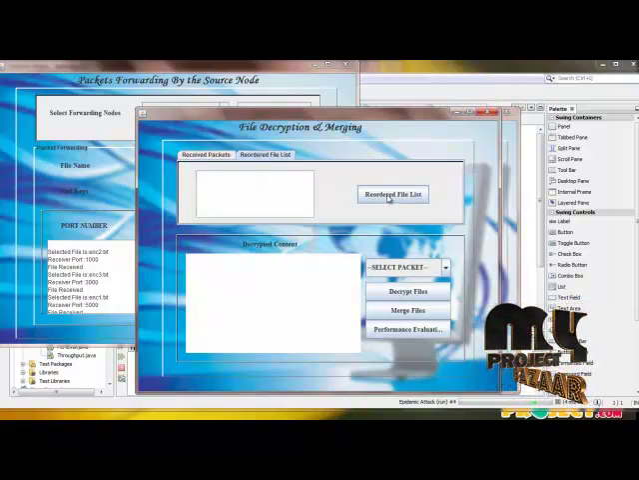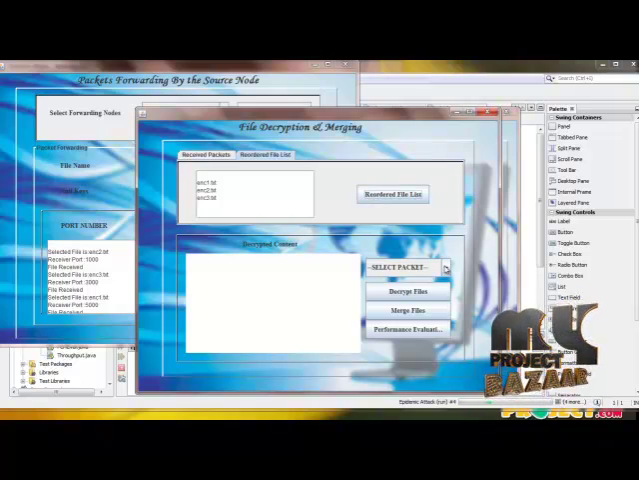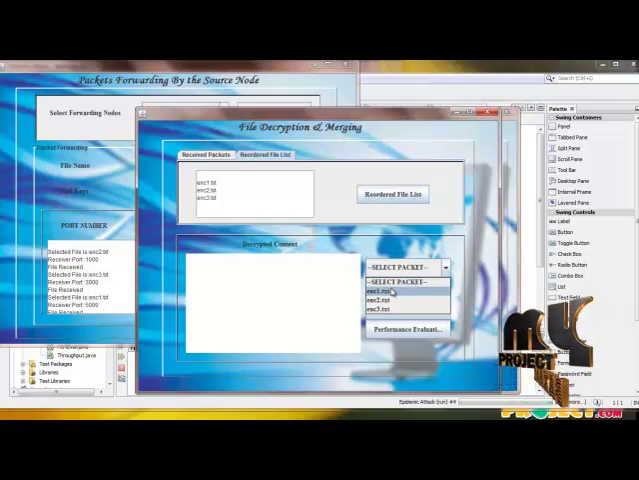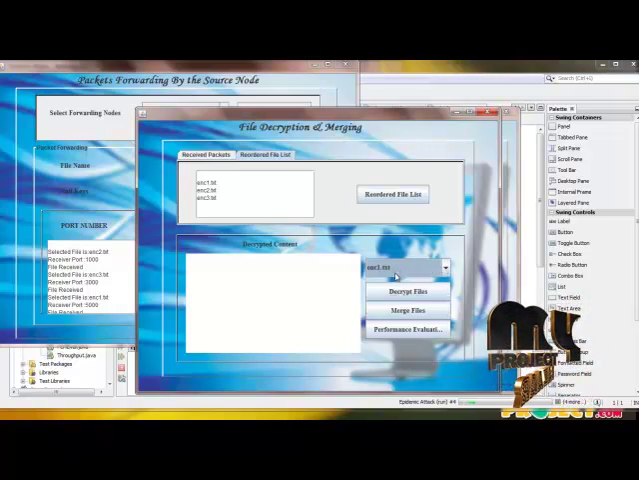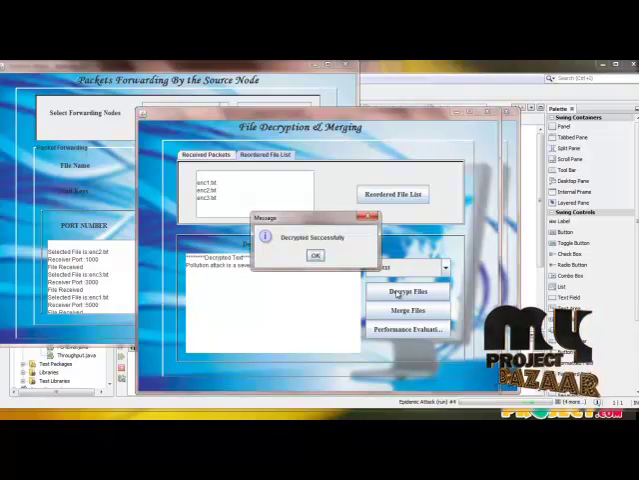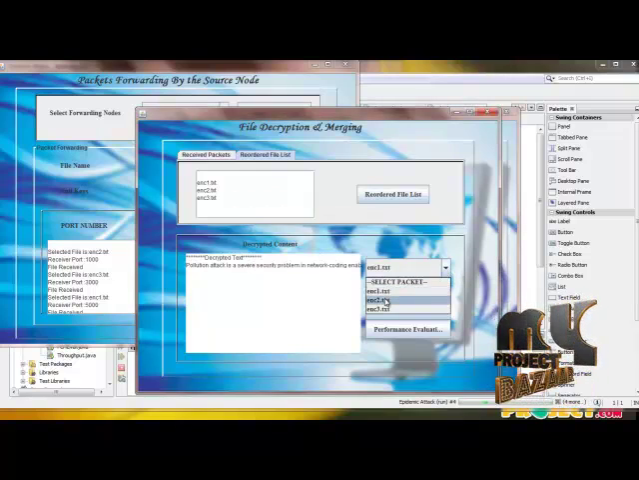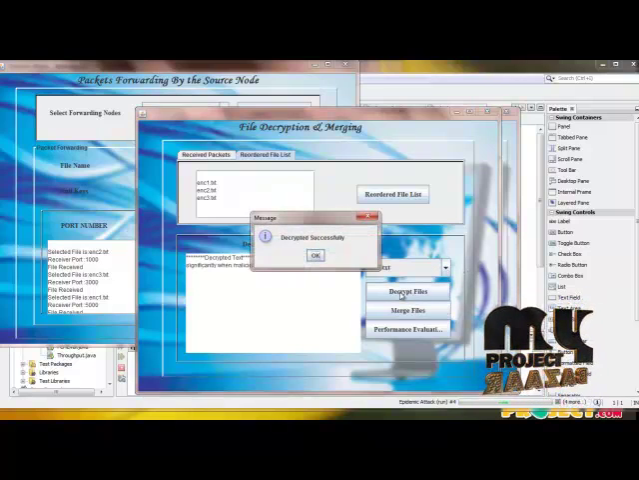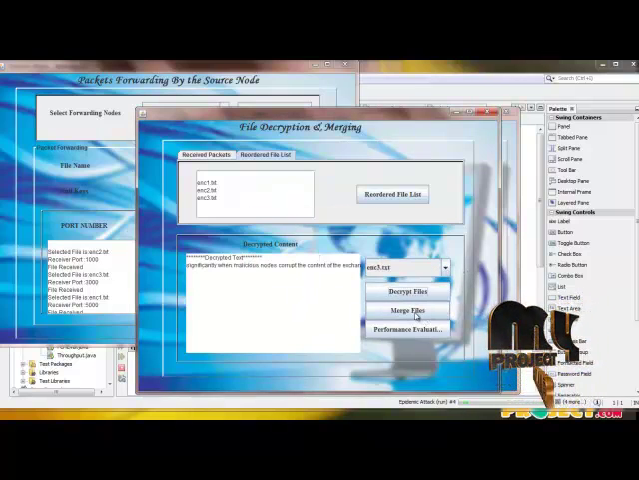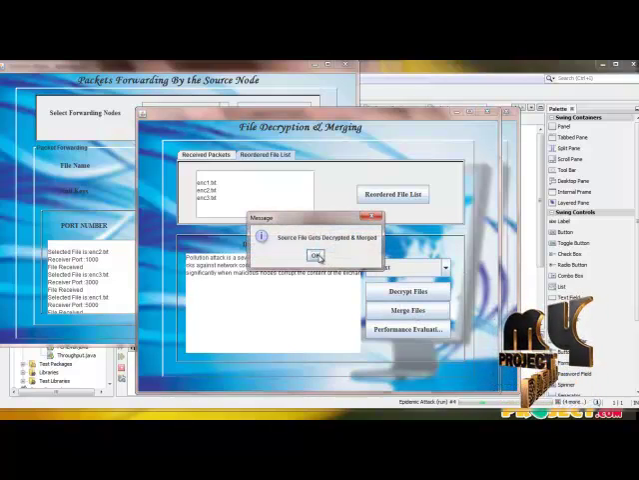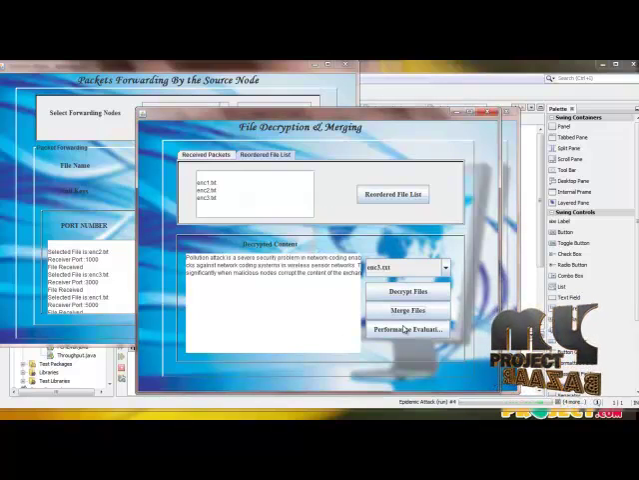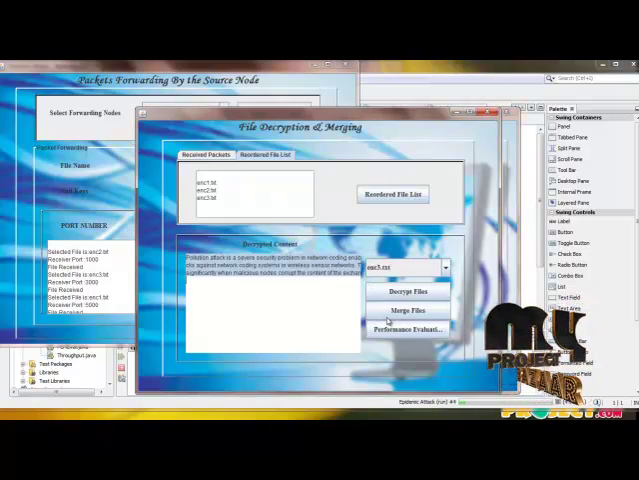Now we have to reorder this file list. Now I have to select each encrypted packet to decrypt it. So I'm first selecting the first encrypted packet and decrypting it, then the second one, and then the third one. Once all the packets get decrypted successfully, they are merged to get the source file. So finally we get the source file packet.